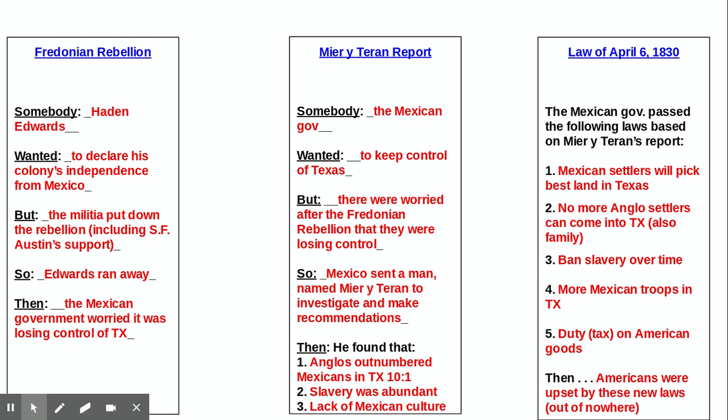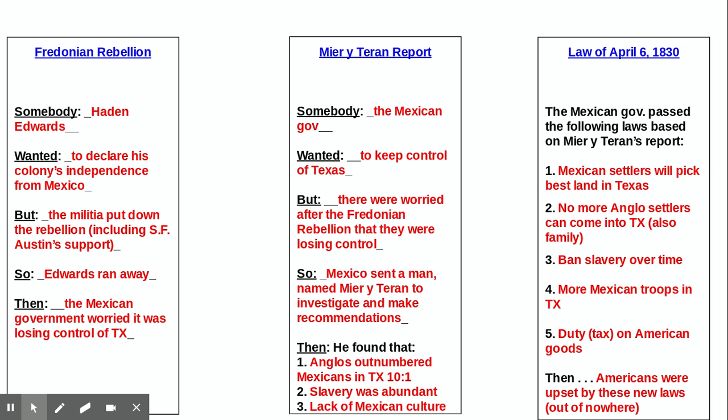But what's going to happen is the Mexican government's going to overreact, and this law is going to create a situation where most of the Anglos are going to side with Hayden Edwards and the Fredonian Rebellion. It's called the Law of April 6, 1830. And the Mexican government passes a bunch of laws. Mexican settlers will now get the best land in Texas.